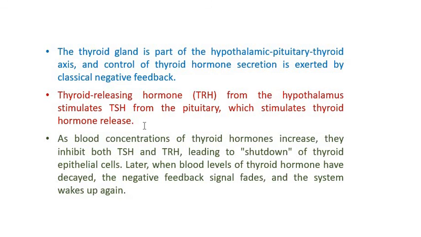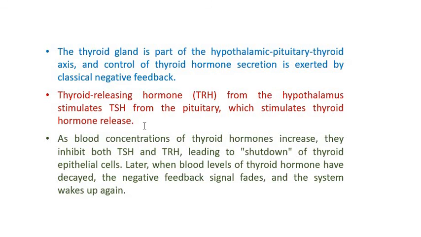The chief stimulator of thyroid hormone synthesis is thyroid stimulating hormone from the anterior pituitary. Binding of TSH to receptors on thyroid epithelial cells seems to enhance all of the processes necessary for synthesis of thyroid hormones, including synthesis of the iodide transporter, thyroid peroxidase and thyroglobulin. Thyroid peroxidase and thyroglobulin both are required for synthesis of T3 and T4.